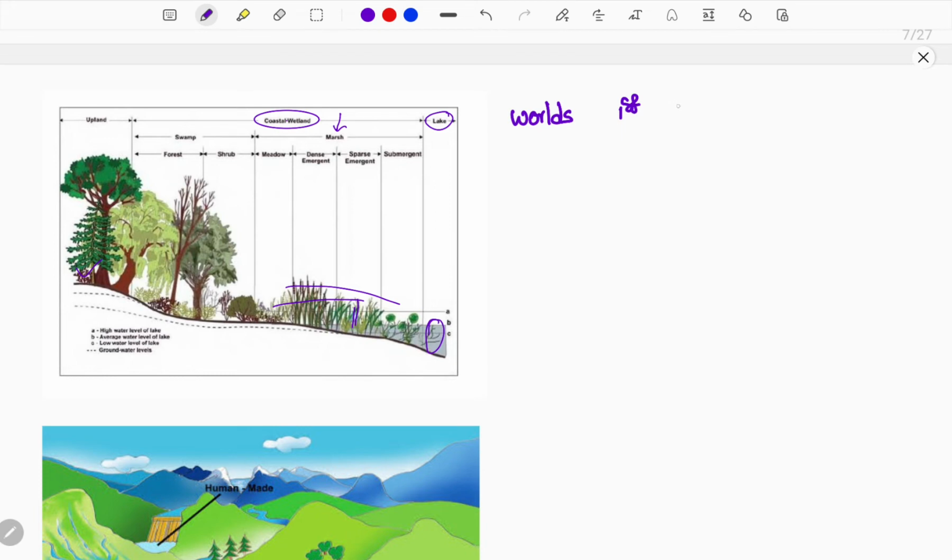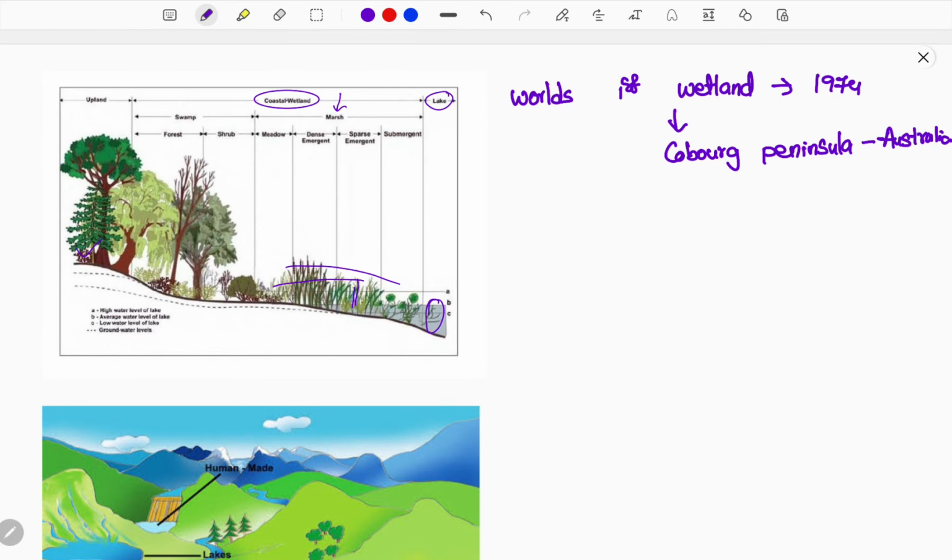Based on the convention, the first wetland was announced in 1974. The world's first wetland was announced in 1974. The name is Cobourg Peninsula. This is a part of Australia. It was announced as the first wetland.